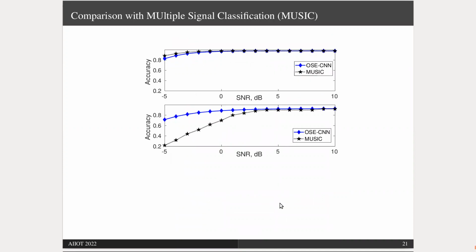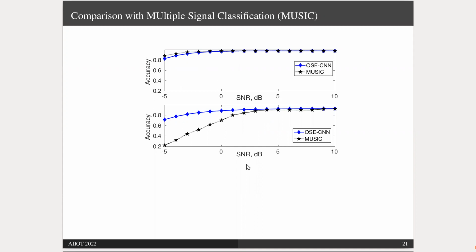Next, we compare the accuracy of CNN with the classical method for direction of arrival estimation, MUSIC. In the top panel, we are considering a scenario with one source, and the blue line is for CNN trained with optimal subspace estimate, and the black line is for MUSIC. The accuracies are equal in medium and high SNR, but at low SNR, MUSIC is slightly better.